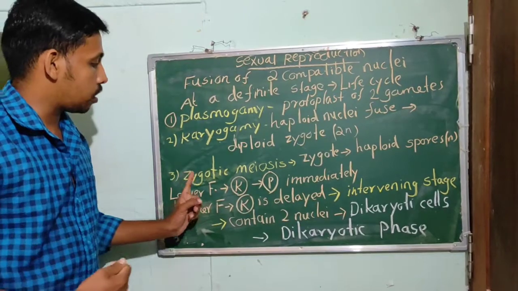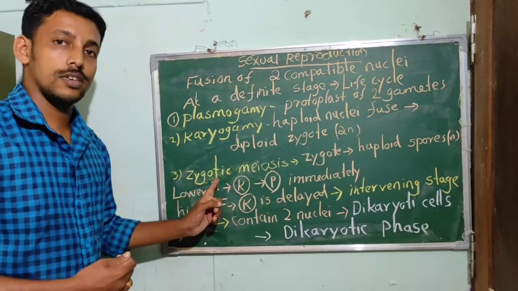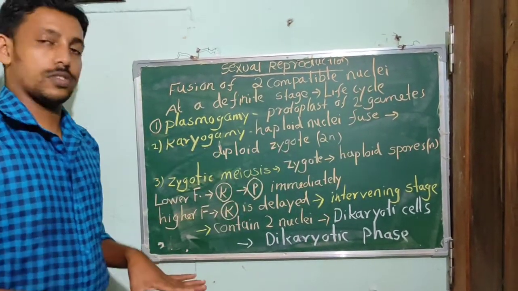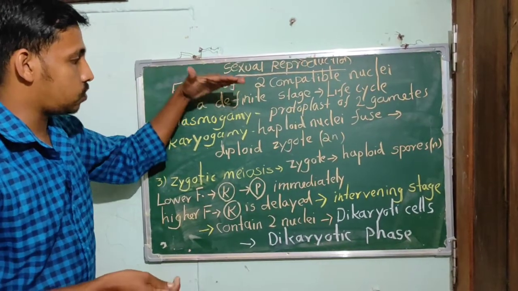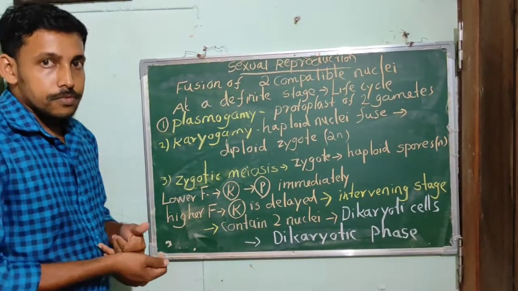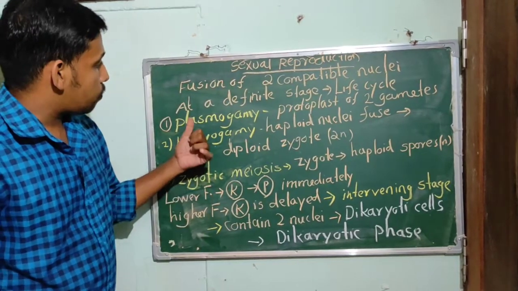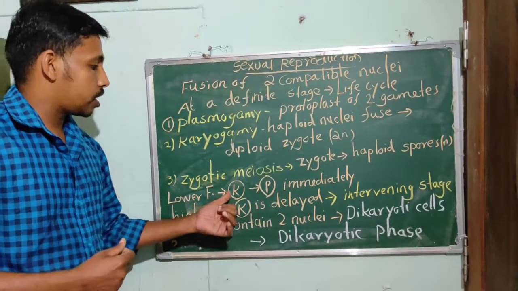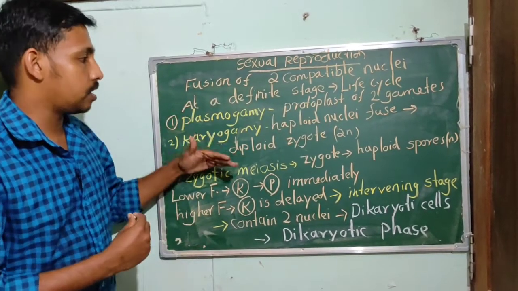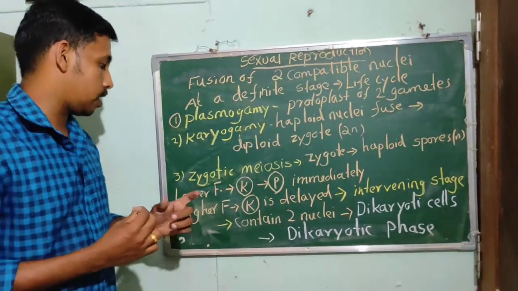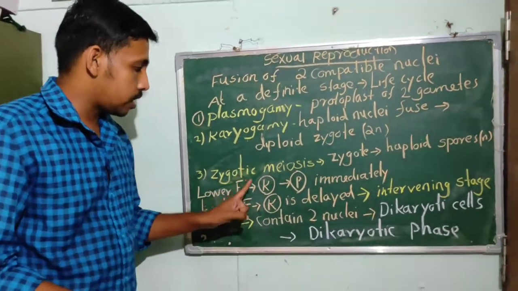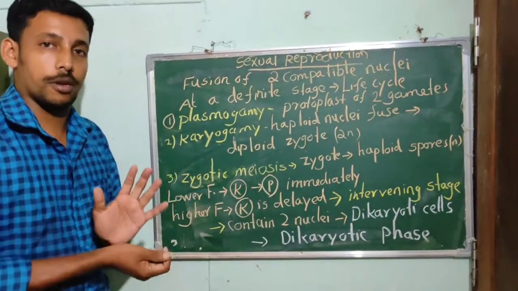Then after this there is meiosis, the zygotic meiosis. The zygote undergoes division to form haploid spores. So these are the steps in sexual reproduction. Usually in lower fungi, plasmogamy is immediately followed by karyogamy. Karyogamy follows plasmogamy.